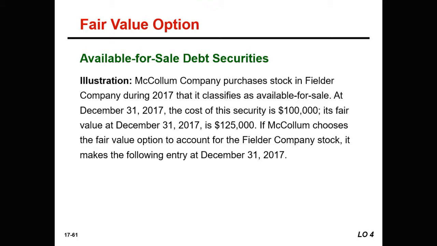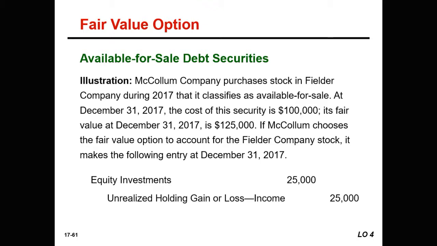If McCollum chooses the fair value option to account for the Fielder Company stock, it makes this entry on December 31st, 2017. It increases the equity investments by $25,000. That is the difference between the cost and the fair value. And it recognizes in the unrealized holding gain or loss income account $25,000.